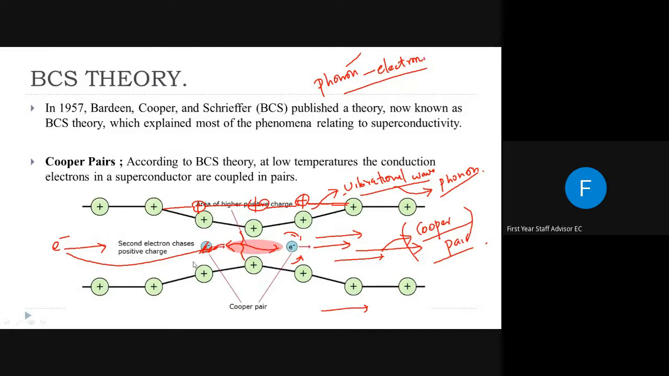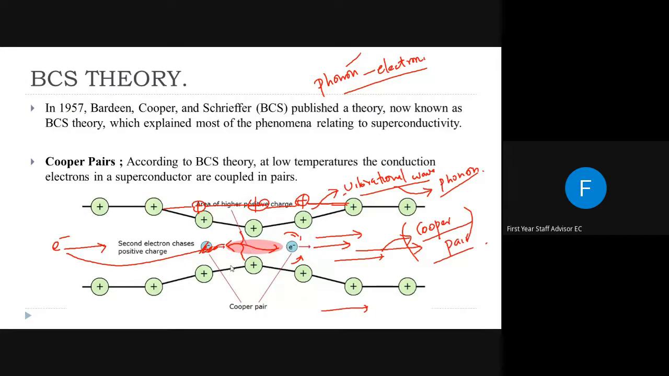Or we can say, consider a third electron is coming from the same direction, or a fourth electron is coming from the same direction. All the electrons will become Cooper pairs, and every electron coming in this direction will form a boson arrangement. That means it has the same energy, same angular momentum, same spin. So all the electrons in this state behave as one, and all the electrons will move as one unit.